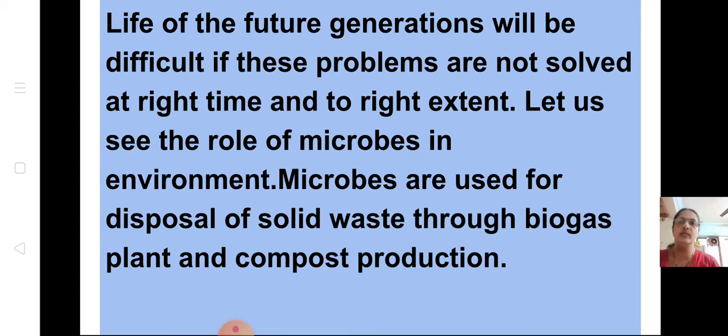Let us see the role of microbes in the environment. Microbes are used for the disposal of solid waste through biogas plant and compost production. You all learnt about biogas plant. After you get methane gas, that is biogas, and that can be used. There also microbes are used, even in the compost production. So under that we will see the first one.